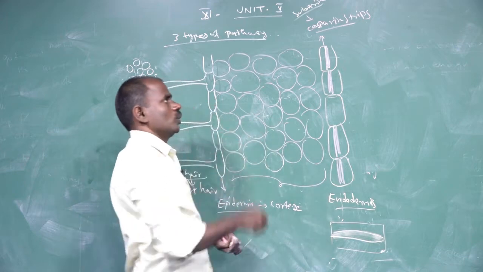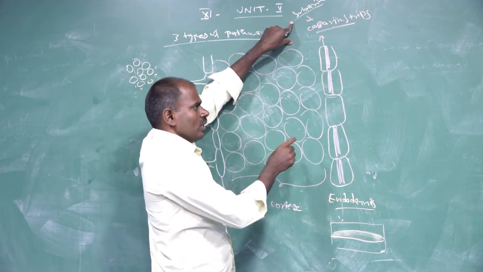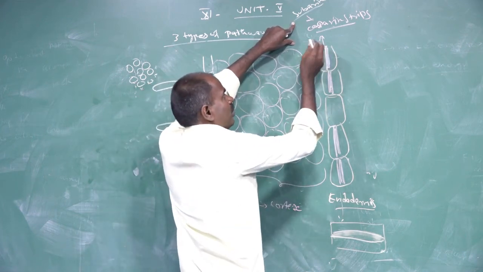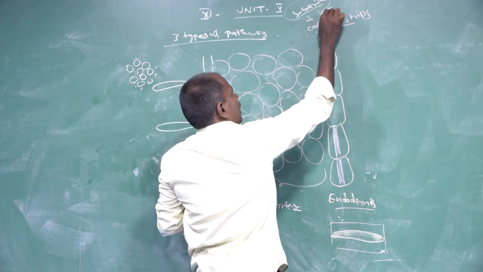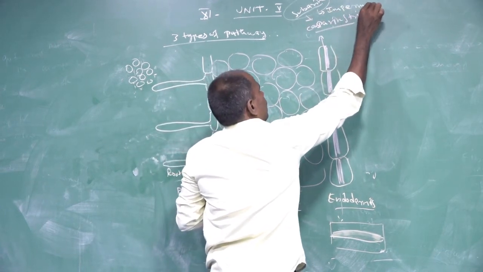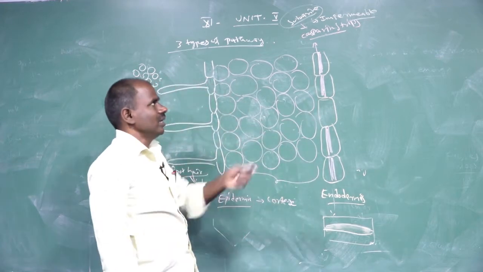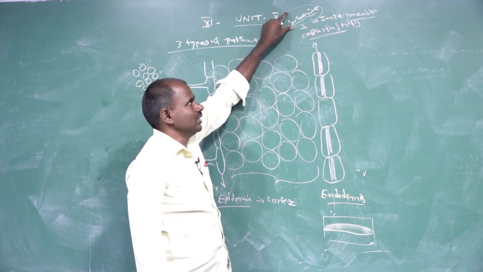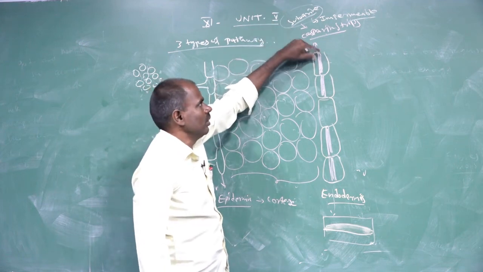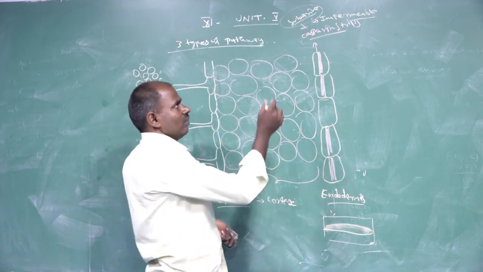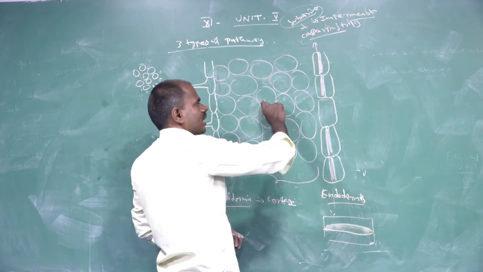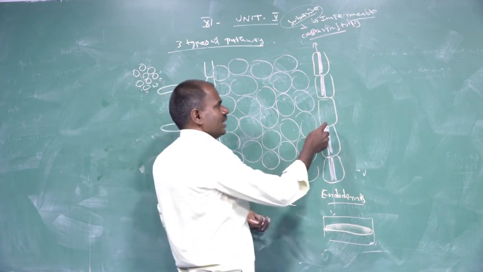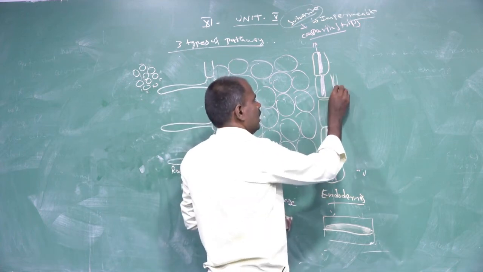Suberin does not allow any water molecules or minerals to pass. It is an impermeable layer, so the endodermal cells with suberin are impermeable and do not allow any other water molecules, minerals or food substances. The layer inside the endodermis is the pericycle, a few layers arranged in the pericycle.